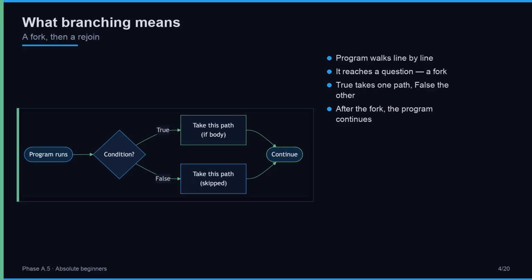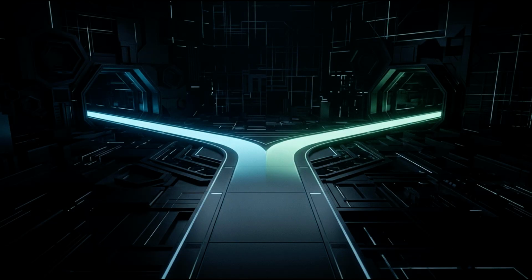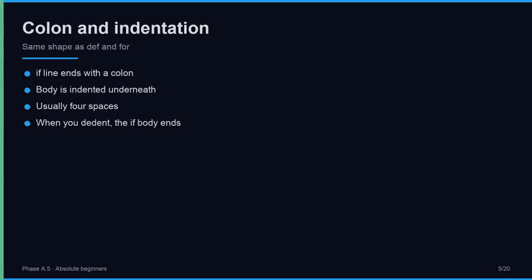A decision point that splits the flow for a moment, then brings it back together. Every if works this way. A fork, then a rejoin, one question, two answers. The shape of every decision in code, and the shape of every if statement. One question, two paths.